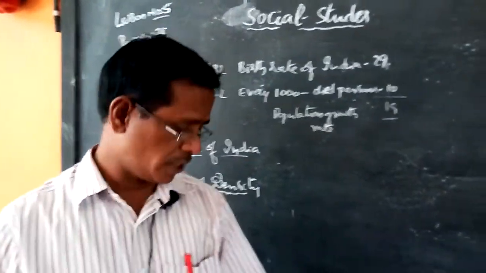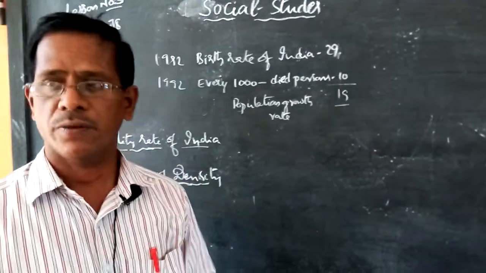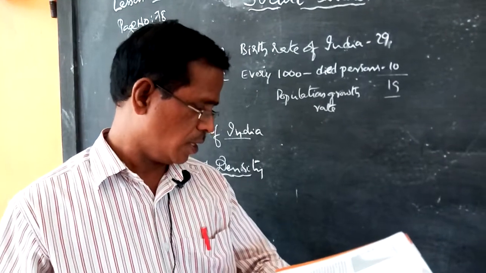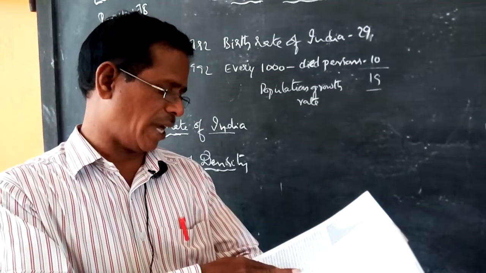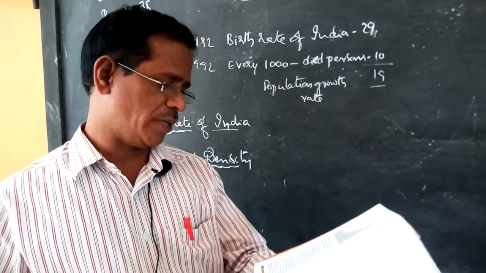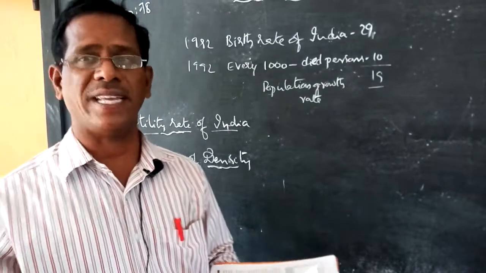Okay, good morning students. Yesterday we discussed page number 78, first paragraph. So today we discuss the second paragraph onwards. Now assume that there is no migration. In order to calculate the increase in population, we examine two rates. One is the birth rate and the other is the death rate.